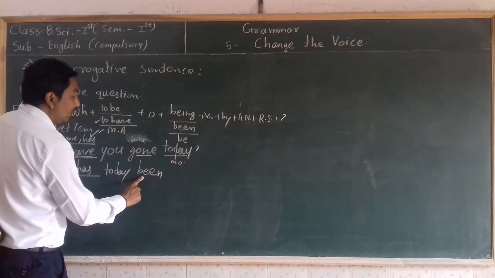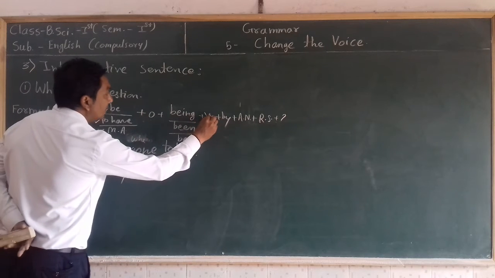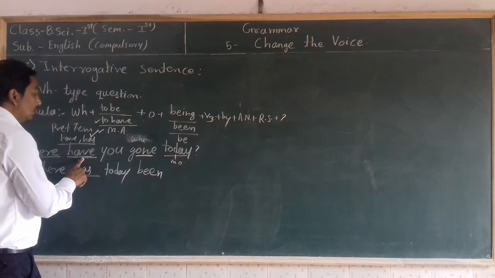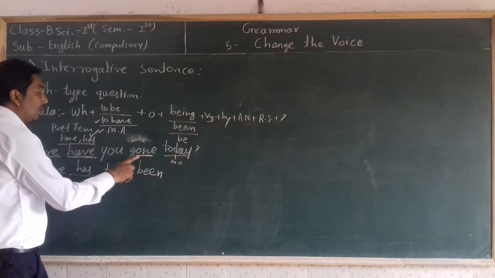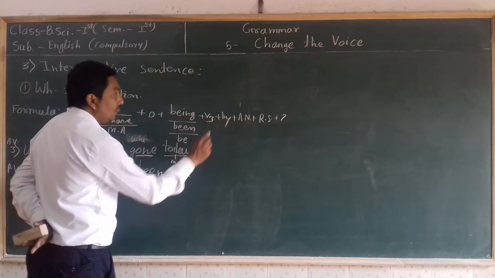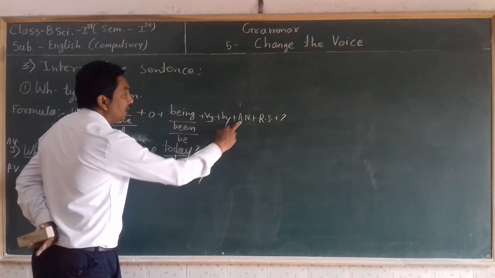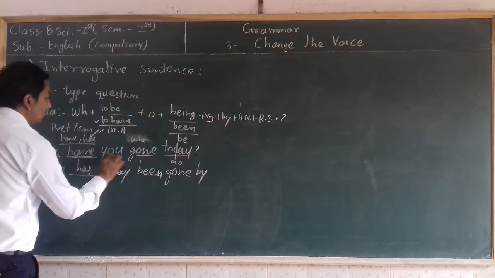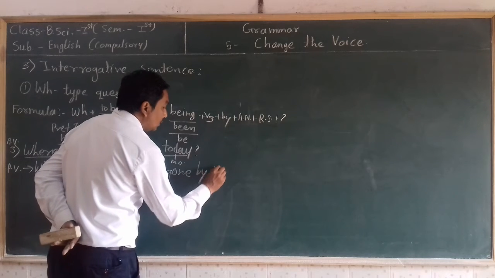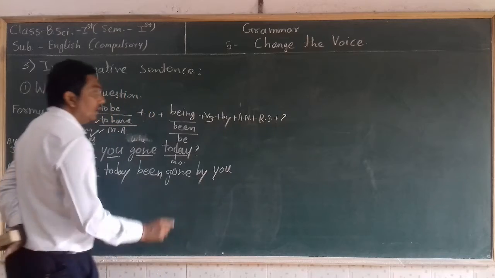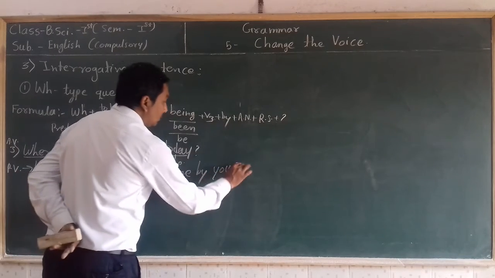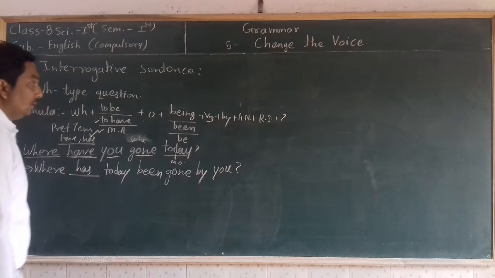So we have written here been. Then the third form of the verb, which is already given in this sentence: gone. Then by. Then the accusative of the nominative: the subject is you, and its accusative form always remains the same, you. Then the rest of the sentence. Here is nothing left, so give a question mark to it.